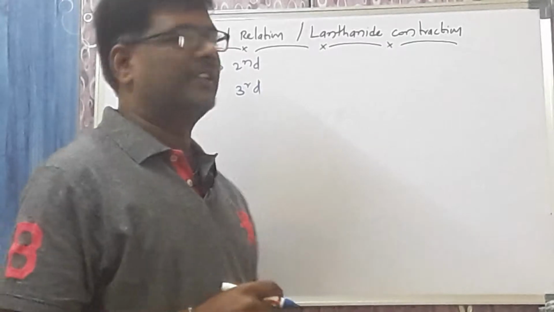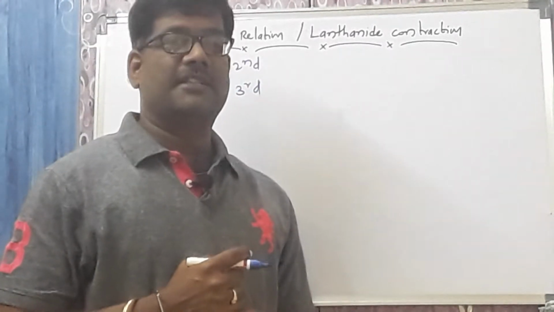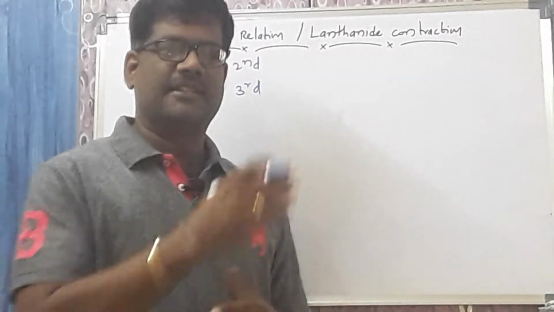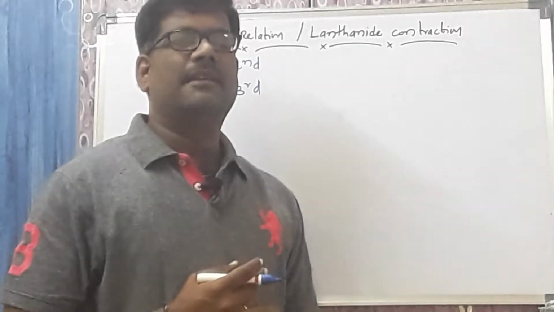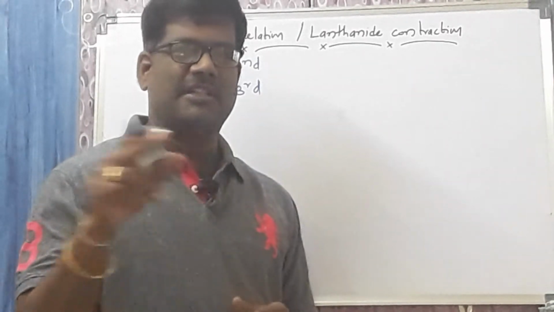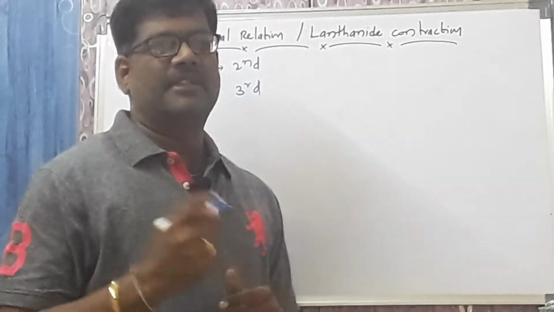Already in the discussion we discussed, second period elements are called the bridge period. Another name of the second period is the bridge period. They form the bridges, nothing but they form the diagonal relationship. Ultimately, in the periodic table, if you observe, the second period elements form the diagonal relationship with the third period elements.